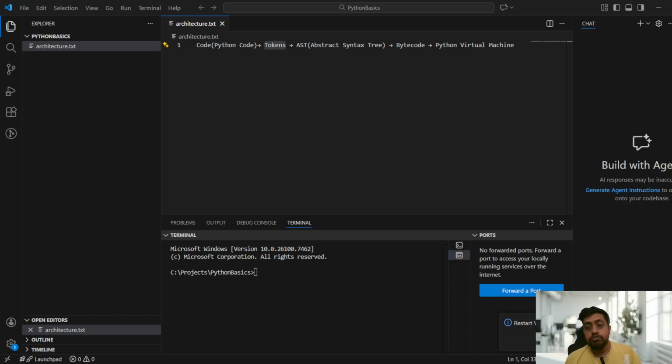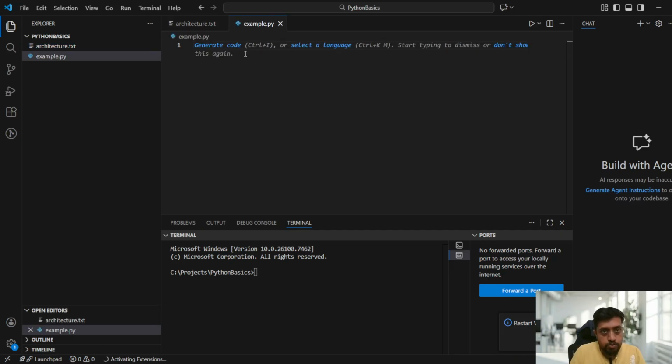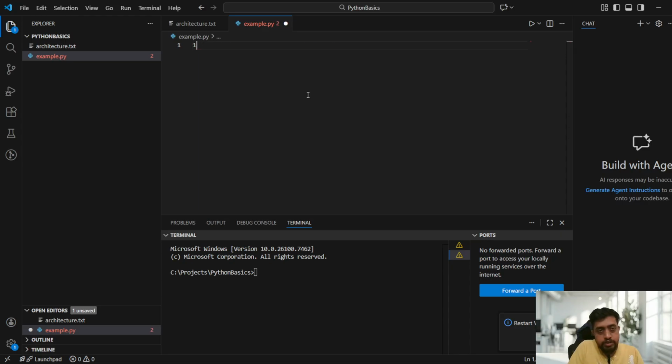Okay, so let us do one thing. Let us start with these things. First, I will write some Python code here, example.py. This is the Python code I'm trying to write. Now I will write c equal to 5 plus 6. This is just a common thing that I will do, right?